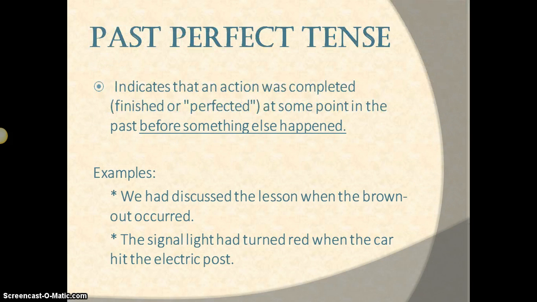Past perfect tense indicates an action or condition begun in the past and completed also at some point in the past. It is formed by using the auxiliary verb had with the past participle. Example: the signal light had turned red when the car hit the electric post.